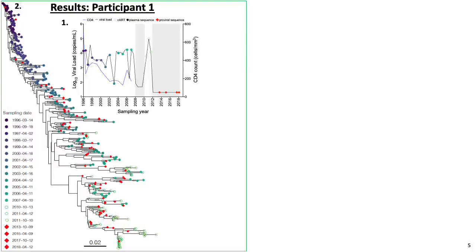Here, the root of the phylogeny represents the most recent common ancestor of the dataset, or in other words, our estimate of the transmitted founder virus. As you can see, early in infection, HIV diversity is limited, and these viruses are not too divergent from the root. But as time goes on, HIV sequences become increasingly distant from the founder virus, as well as more diverse from one another. This increasing divergence and diversity over time is characteristic of within-host evolution.